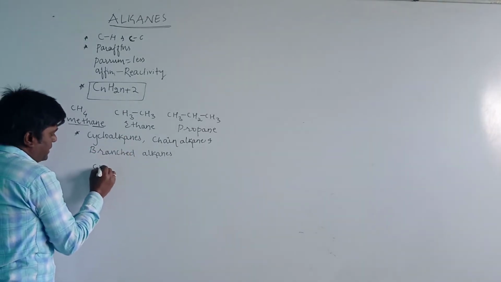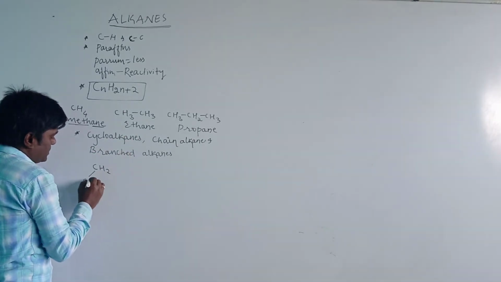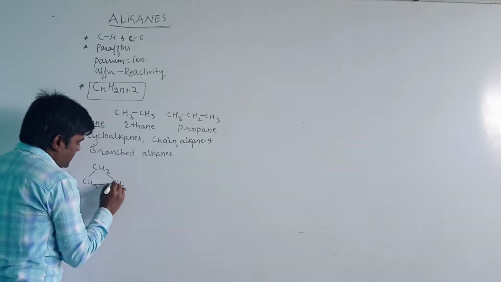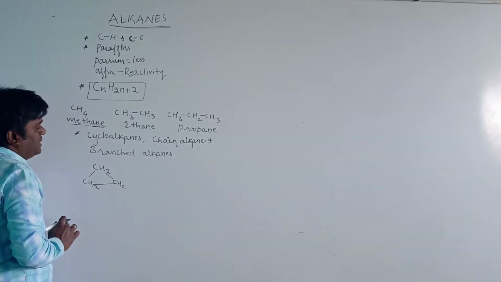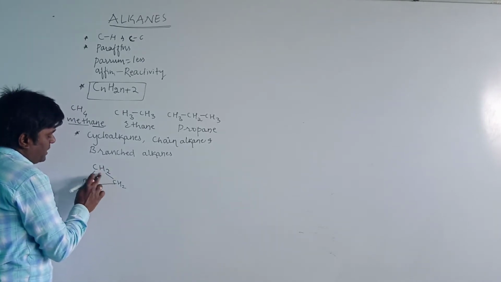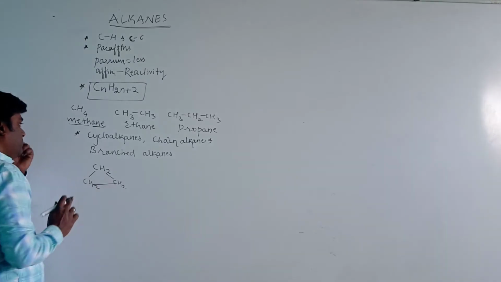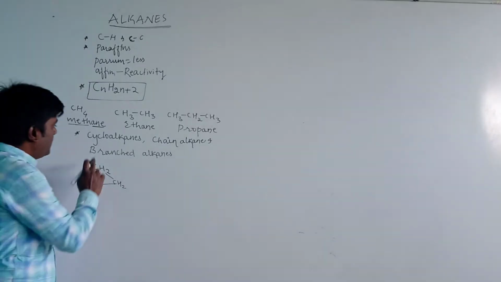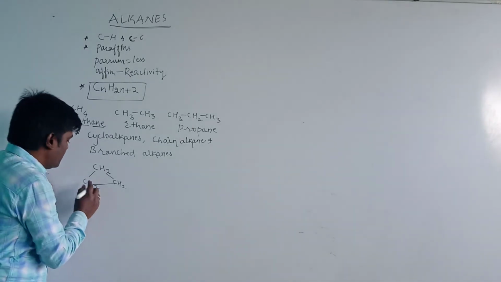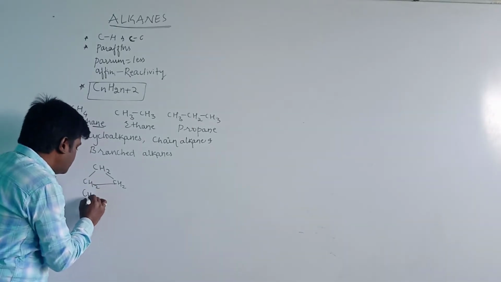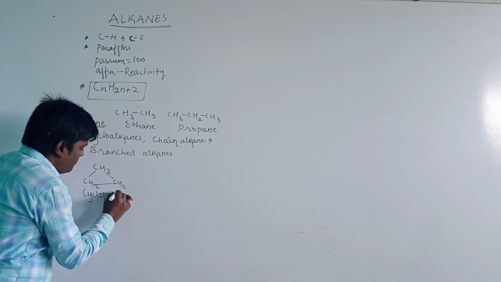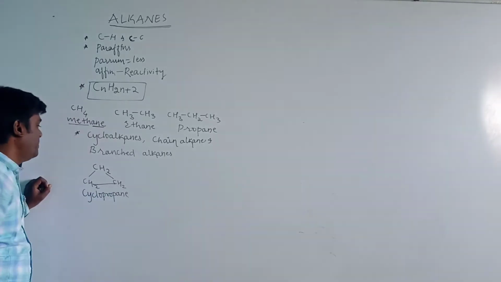(CH2)3 is present in the cyclic form and it is an alkane. It contains carbon-carbon single bonds. Therefore, it is known as an alkane, and it is present in ring form. Therefore, it is known as a cycloalkane. The name for this compound is cyclopropane.